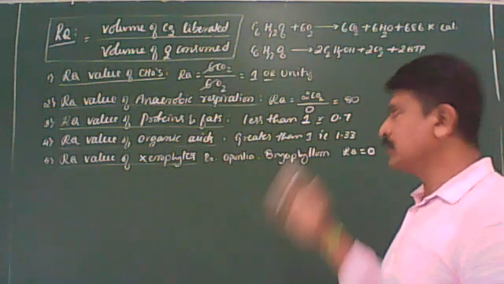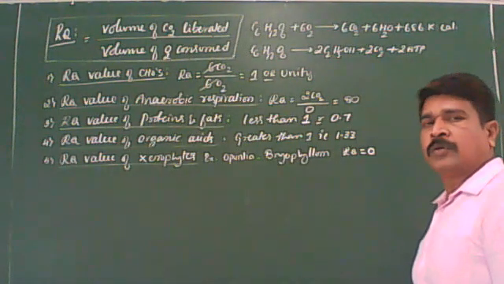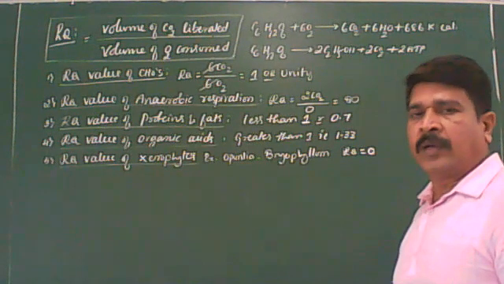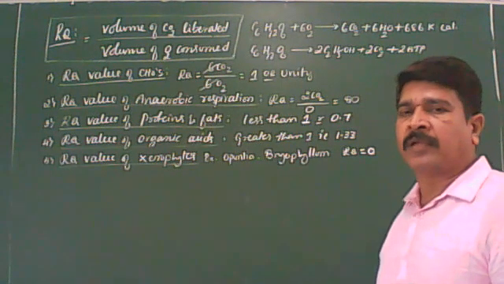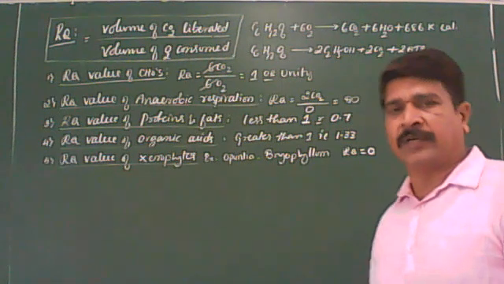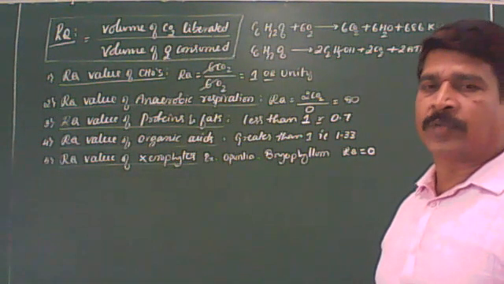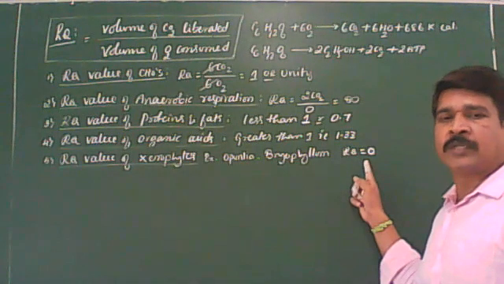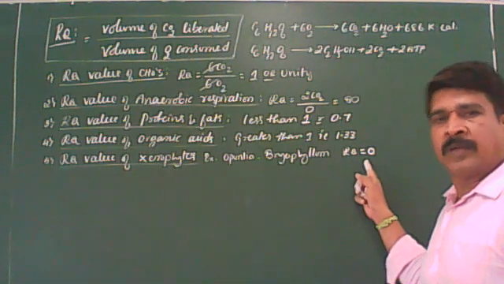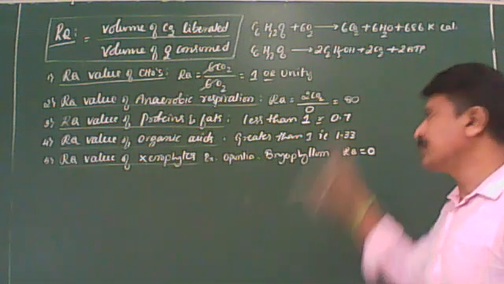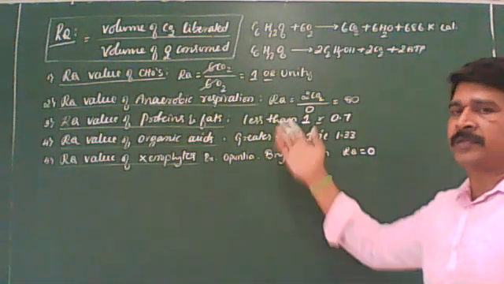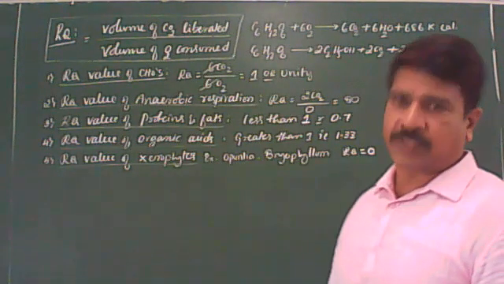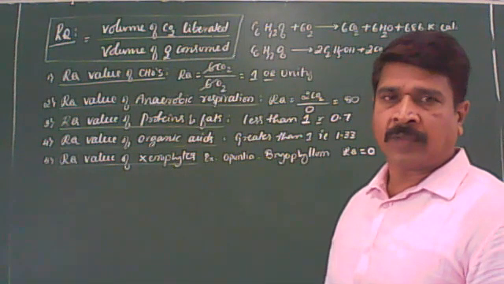I think you are getting it. So you have to remember like this. The respiratory quotient value of carbs is 1 or unity. Anaerobic respiration is infinity. Fats or oils is less than 1. Organic acids is more than 1. Xerophytic plants is always 0. I think it is very clear for you. So this much you should remember here. As I said, you can expect this in the NEET examination. Clear?